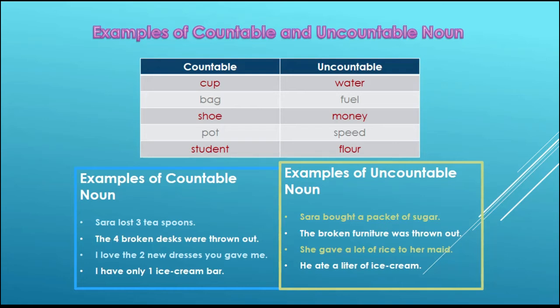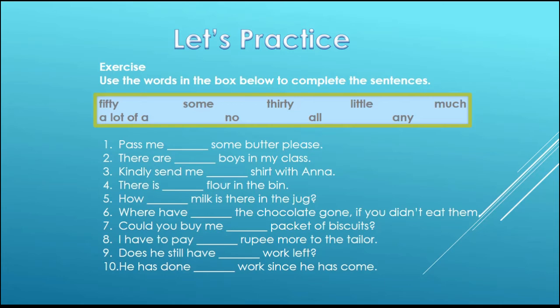Here also, to show the amount of the uncountable noun, we are using the unit of a liter. So because the liter is there, we can count liters. We cannot count ice cream, but we can count liters. So he ate a liter of ice cream. Okay, now we can do a little more practice.